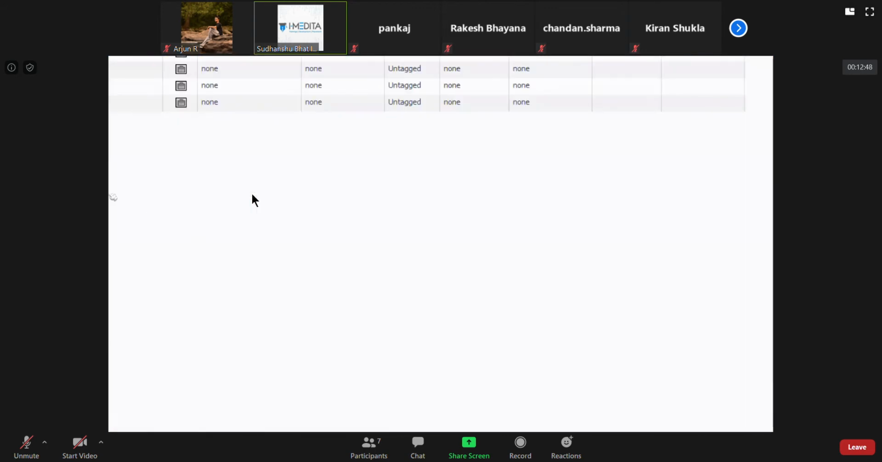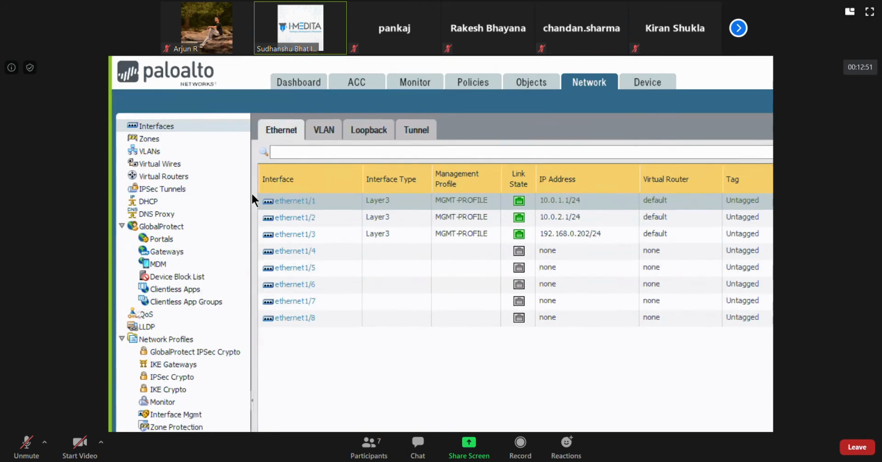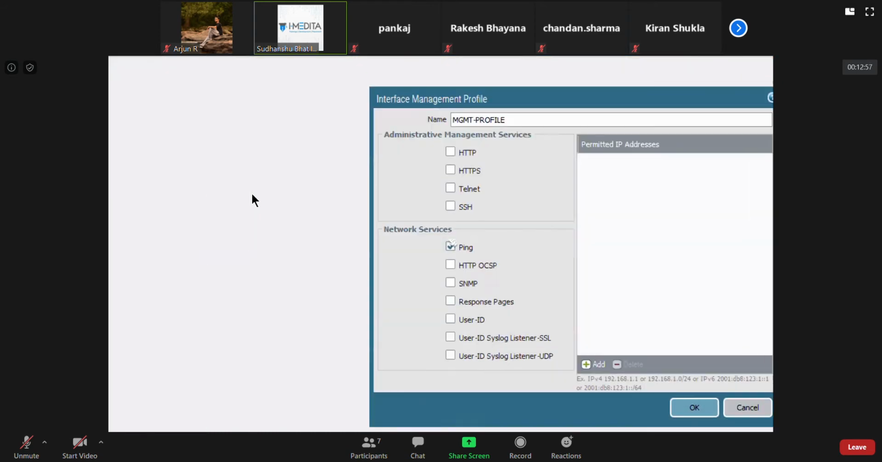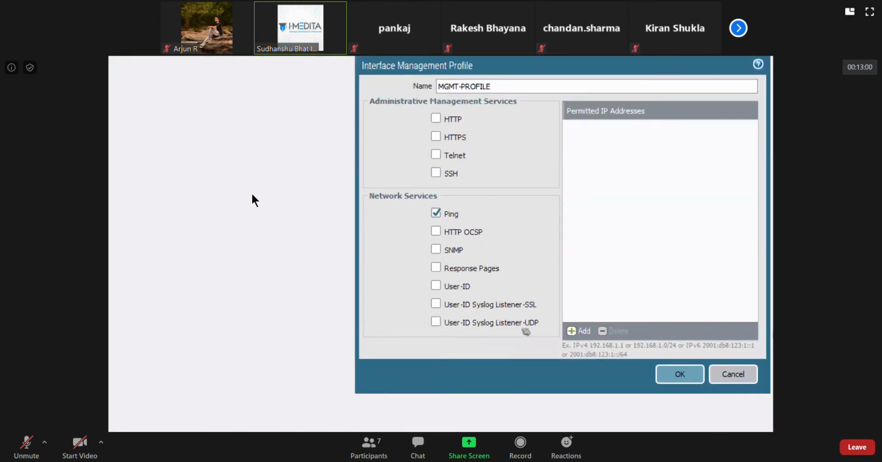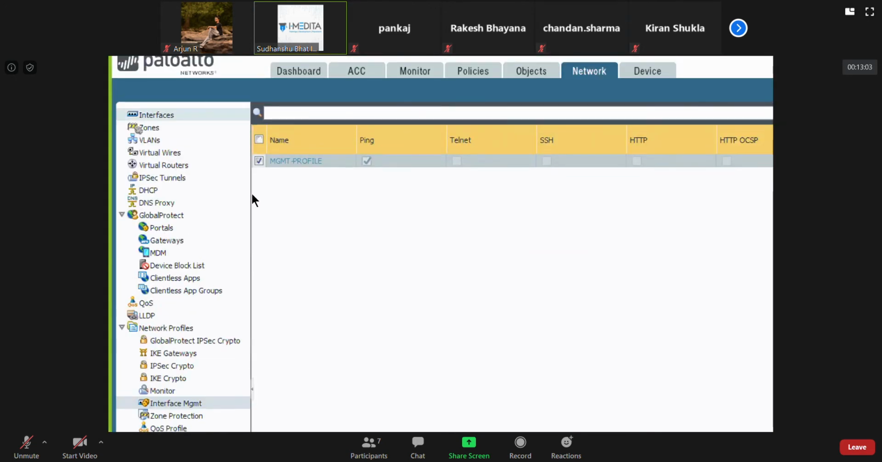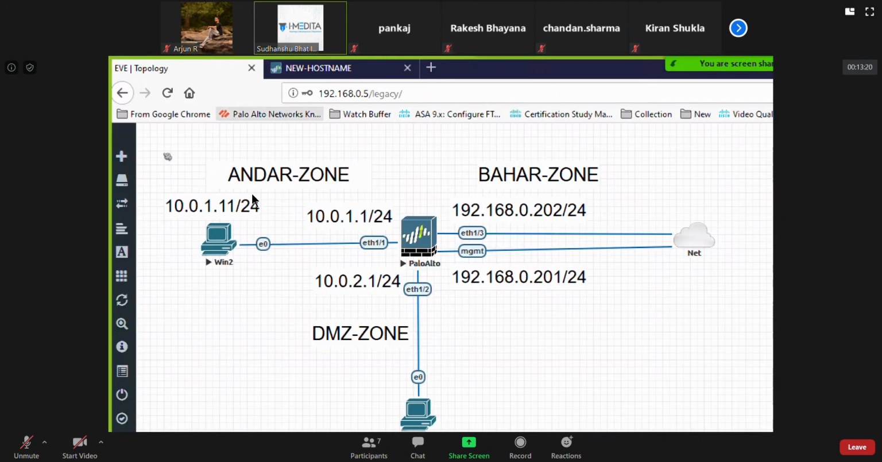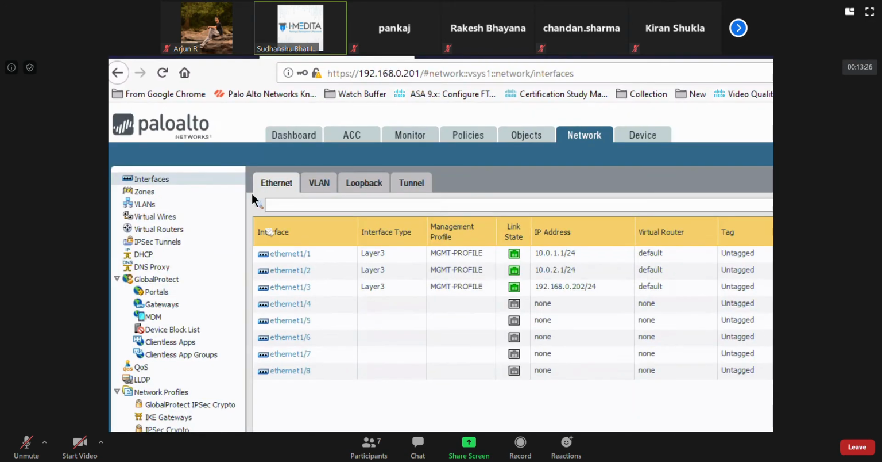Currently, if you want to look at the interface management profile, you can directly go here as well. The management profile currently applied has the checkbox checked for ping. So if you try to ping from Win2 or Win3 to any of the firewall interfaces, it will respond. You might not do this in a production environment, but here we are going to test some things. Sometimes we are going to trace route or check connectivity. So for a lab environment, most likely you'll create this management profile all the time.